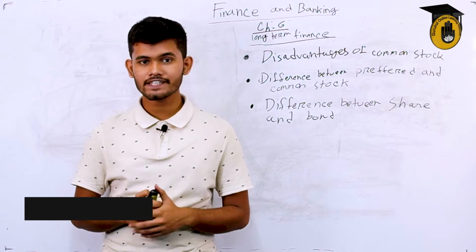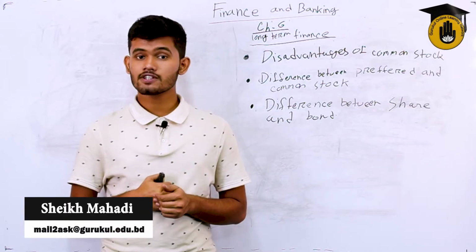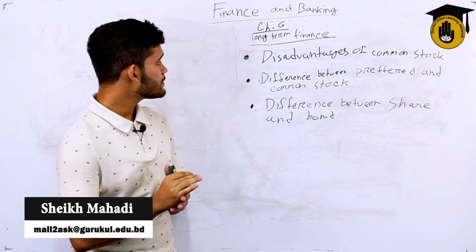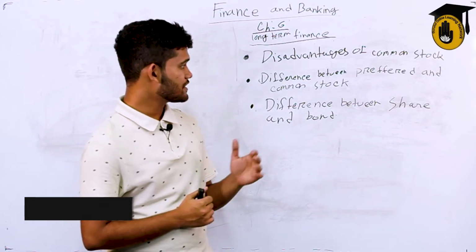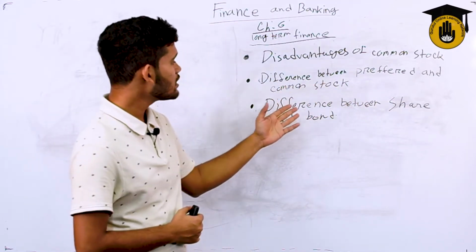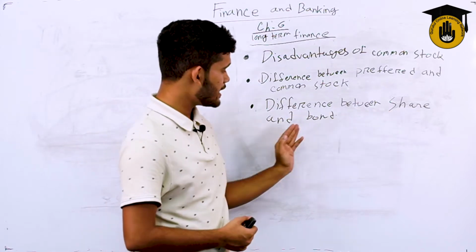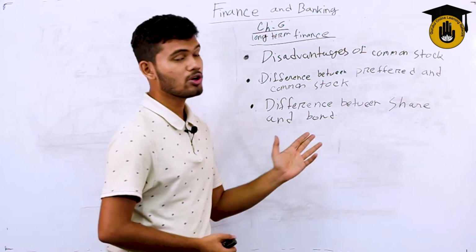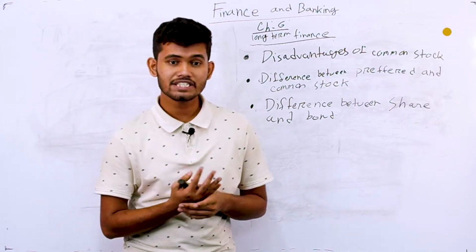We're going to study finance and banking. Chapter 6, long-term financing. Our topic today would be disadvantages of common stock, difference between preferred and common stock, and lastly difference between share and bond. Before differentiating share and bond, we will learn about the concept of what is share and what is bond.